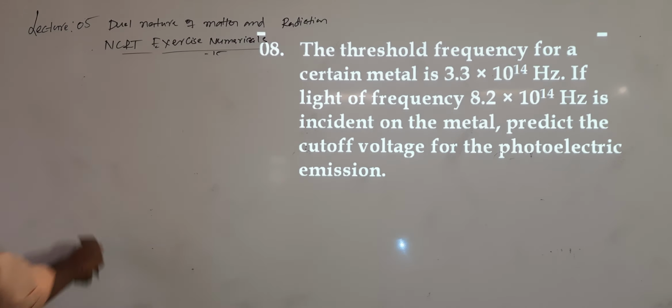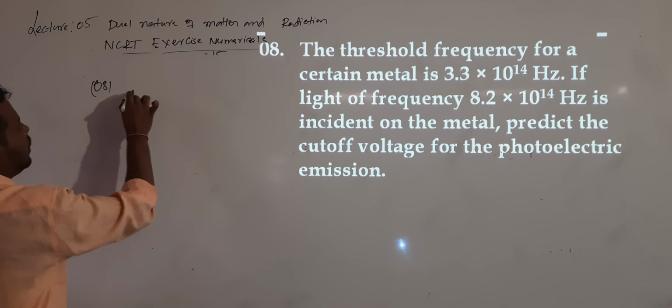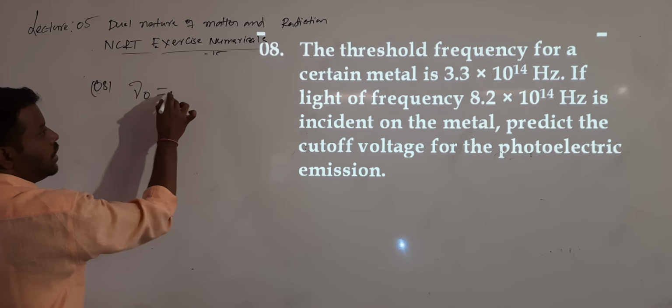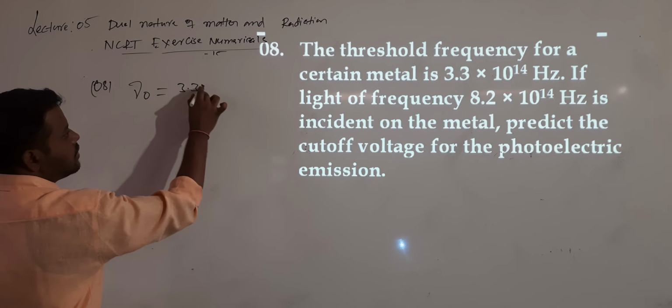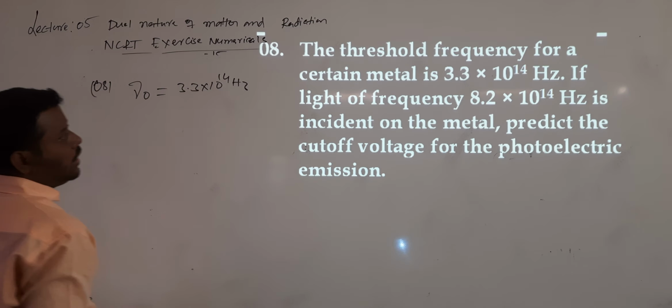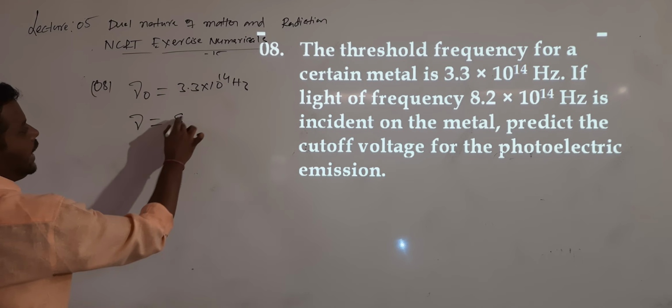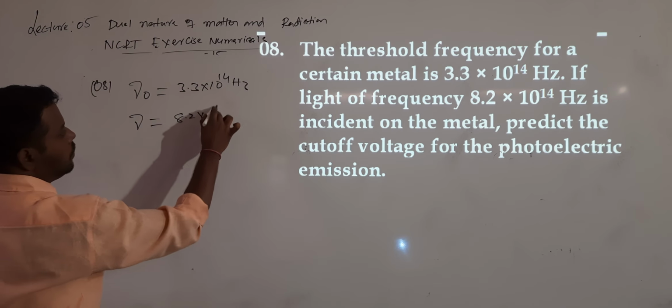So what is this question? The threshold frequency for a certain metal. Threshold frequency means, you know that, na, the minimum frequency below which there is no photoelectric effect, which is 3.3 into 10 power 14 Hz. If light of frequency, what is the frequency of light incident? Which is 8.2 into 10 power 14.